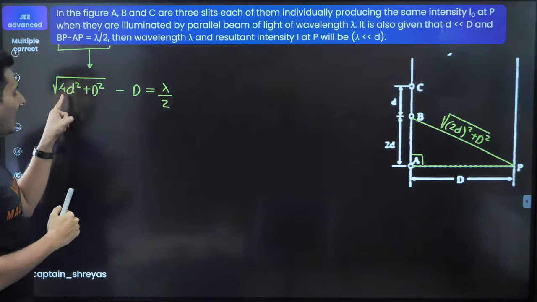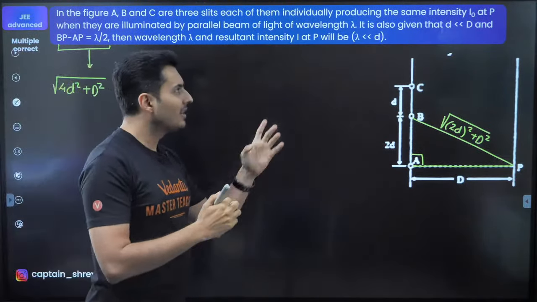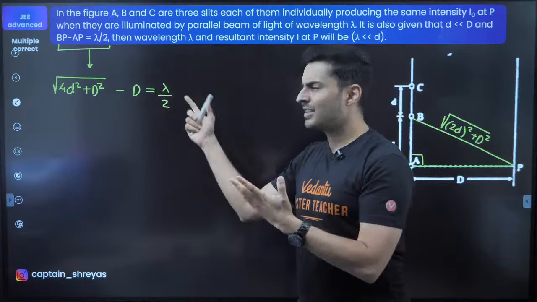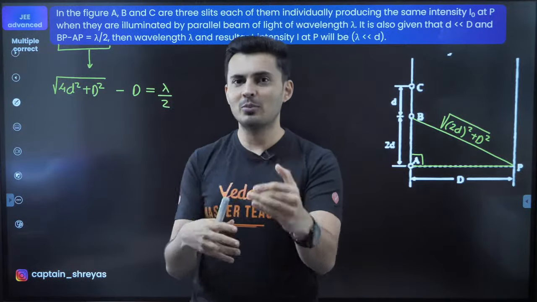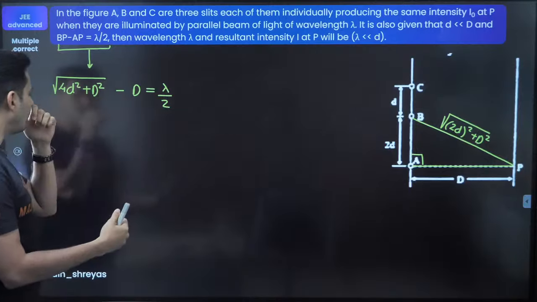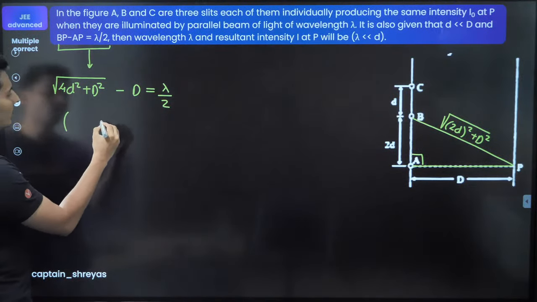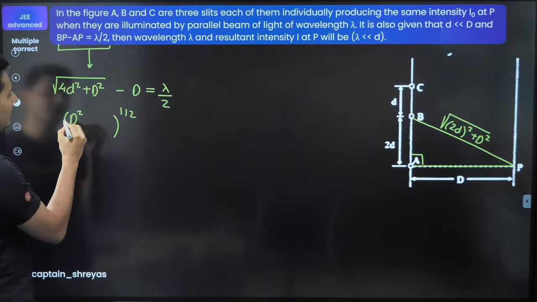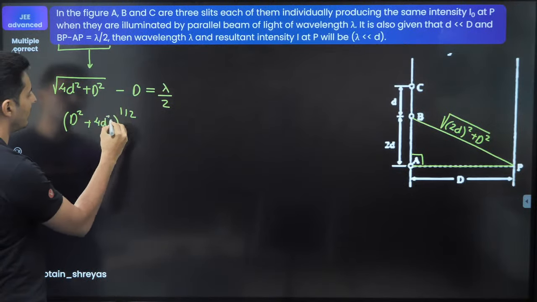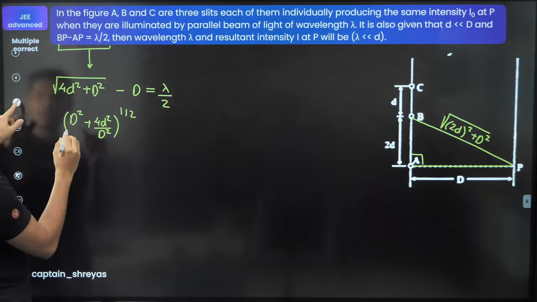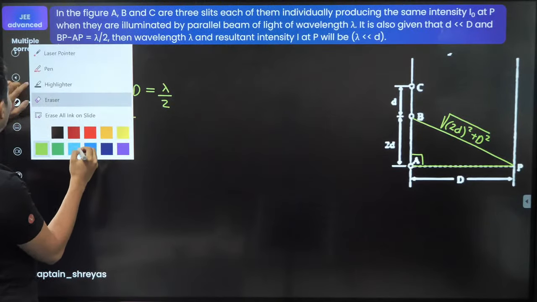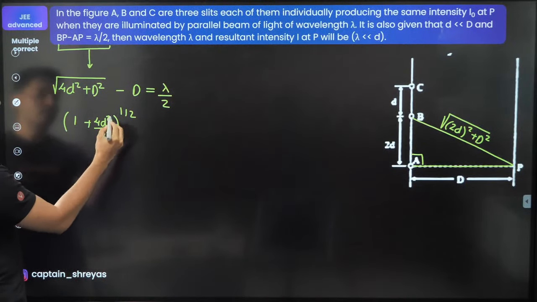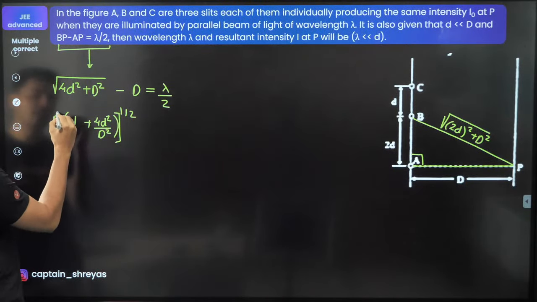Hello guys, everyone. I'm going to use binomial over here. The moment I see some kind of approximation, some kind of neglecting terms, and I see some root and some addition and all of that, I most likely will think of binomial. So how do I think of binomial? Observe this. This whole thing is basically raised to 1 by 2. I can write this as D square, I can take it common, plus 4d square by D square. I'll just write 1 over here, and I will take basically this D square completely outside.